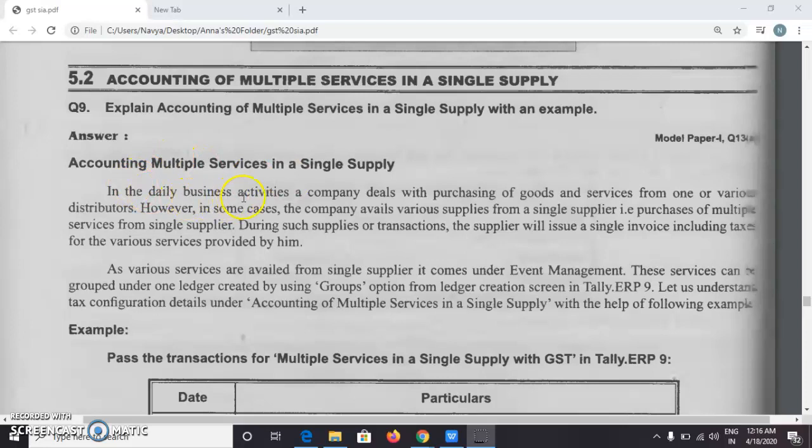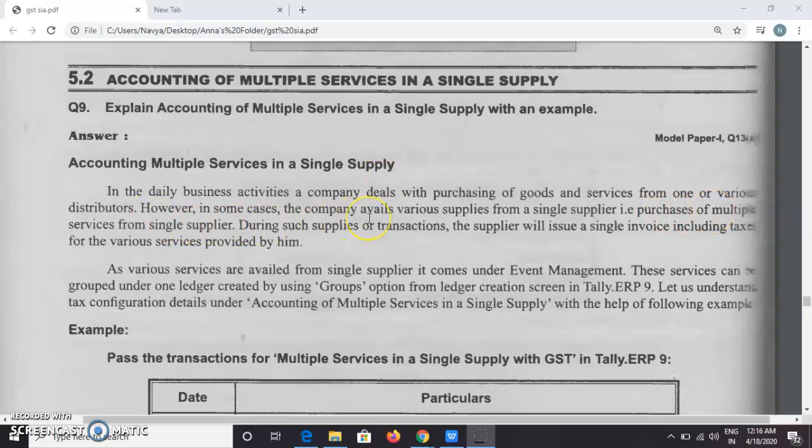In daily business activities, a company deals with purchasing of goods and services from one or various distributors. However, in some cases, the company avails various supplies from a single supplier, that is, purchasing of multiple services from a single supplier.